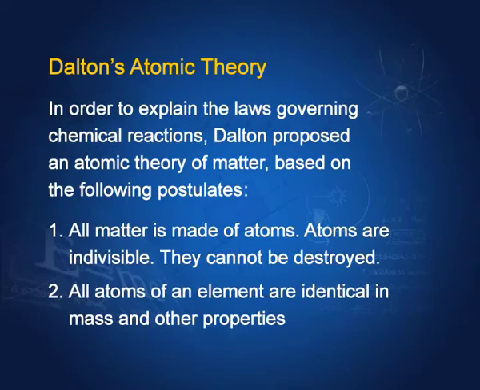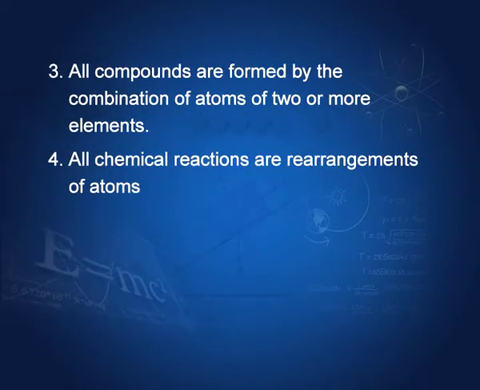So, considering all these laws and the chemical equations, Dalton formulated the atomic theory. What did he say? First, all matter is made of atoms. Atoms are indivisible and they cannot be destroyed. All atoms of an element are identical in mass and other properties. All compounds are formed by the combination of atoms of two or more elements. All chemical reactions are rearrangements of atoms. We saw that example: NO3 got detached from Na and was attached to silver. So, all chemical reactions are rearrangements of atoms.